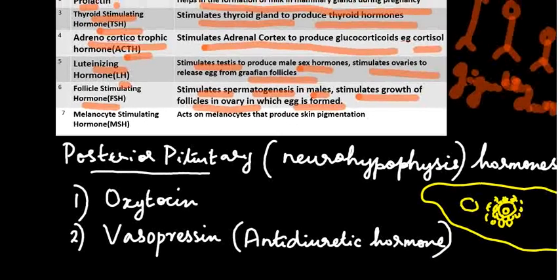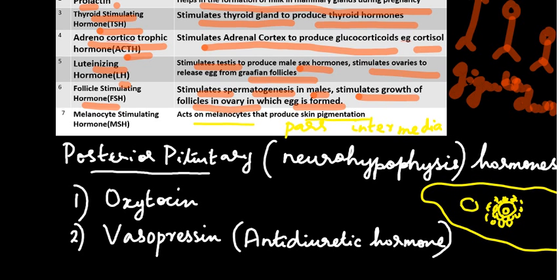And then comes the melanocyte stimulating hormone. Melanocyte stimulating hormone is the only hormone that is secreted by the pars intermedia of the adenohypophysis. So they act on melanocytes. Melanocytes are those cells present on the skin that produce skin pigmentation.